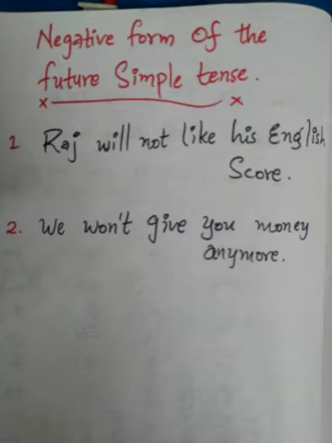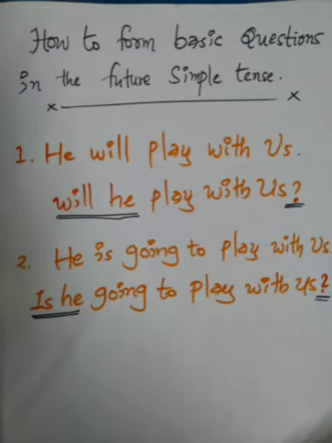Let's move on. Now let's take a look at how to form basic questions in the future simple tense. The first sentence says, he will play with us. To turn this into a question, all we have to do is change the order of the first two words. He will becomes will he. Will he play with us? Then a question mark.